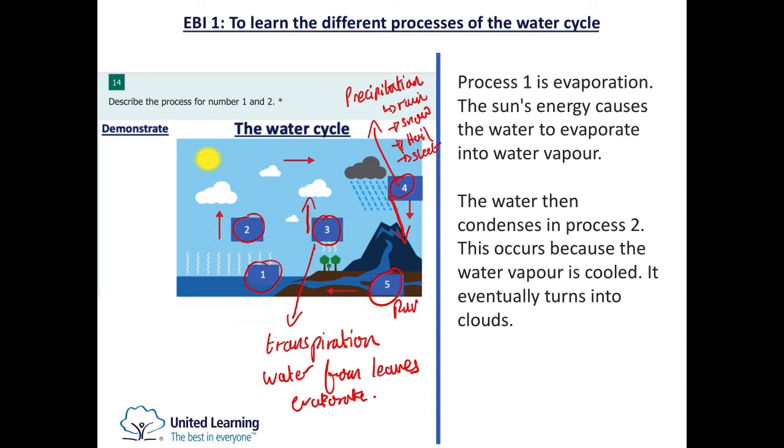And then number 5 is what we call runoff. And the water is going back into the water sources such as the rivers and back into the ocean and seas. So these are the other processes. So transpiration is number 3. Number 4 is precipitation, and number 5 is the runoff. You can also watch the previous video from the previous lesson. That would also have a clearer picture of all of these processes together.